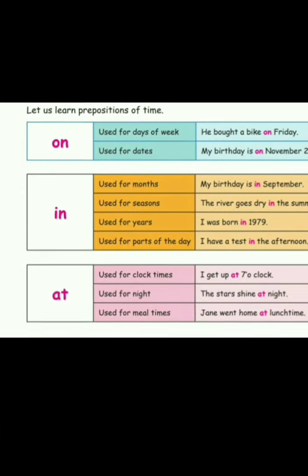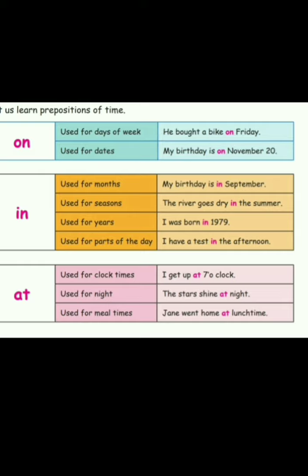See this? This is from your book. See here, we have to use on. It is used for days of the week. Example, he bought a bike on Friday. Next one, used for dates. My birthday is on November 20.